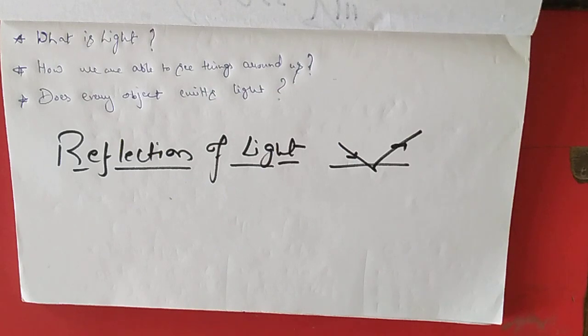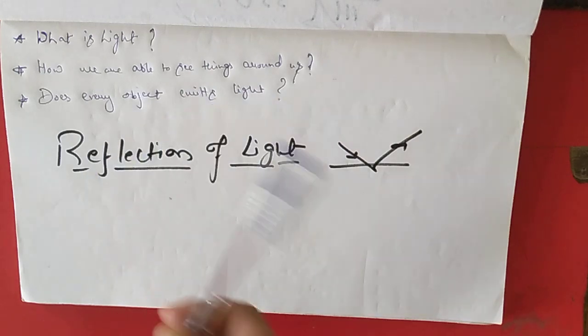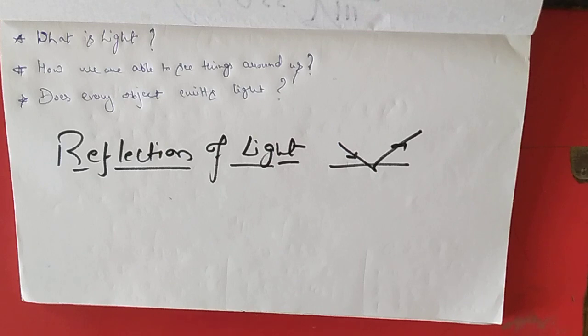First of all, what is light and how can we reach the answer to this question? Just after a few points, we need to observe around us. How are we able to see things? That is also a point which we need to understand at this point. And does everything emit light? So these are a few questions which come to our mind. Let us start our discussion with some basic experiences which we have had around us.